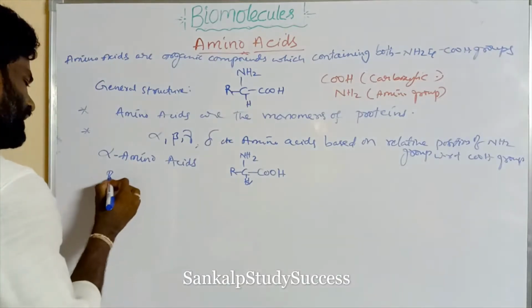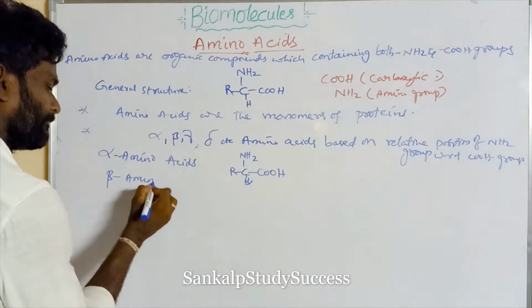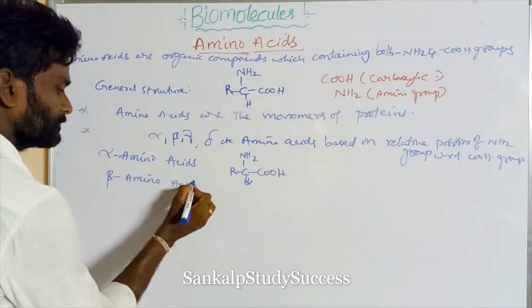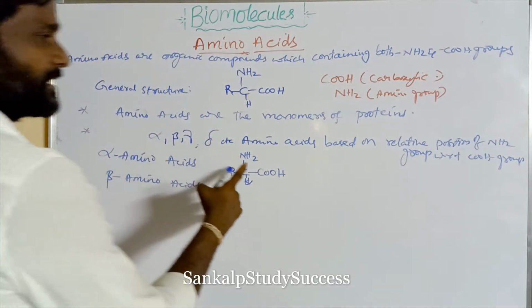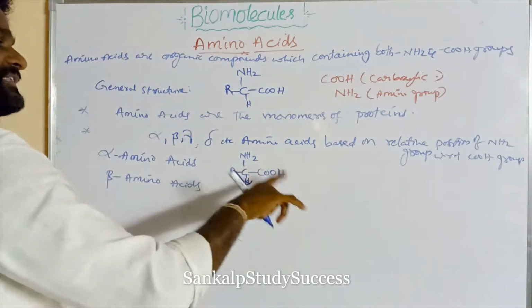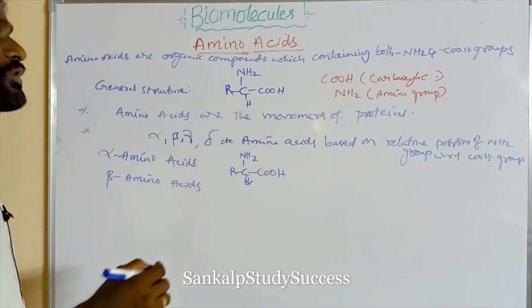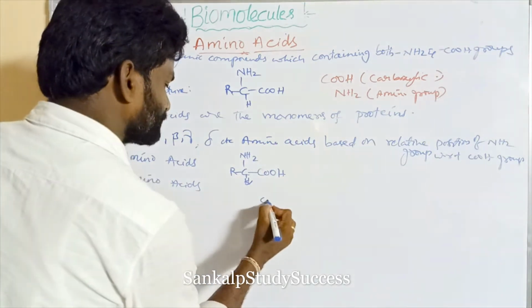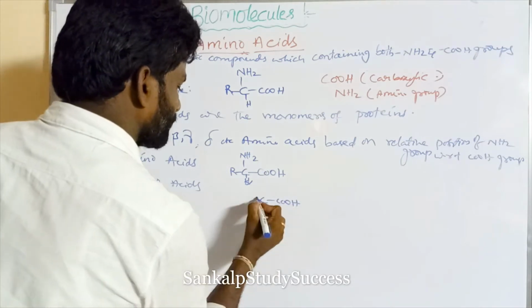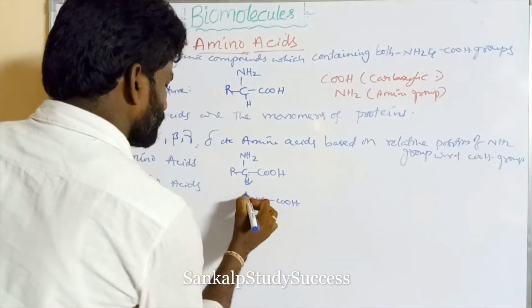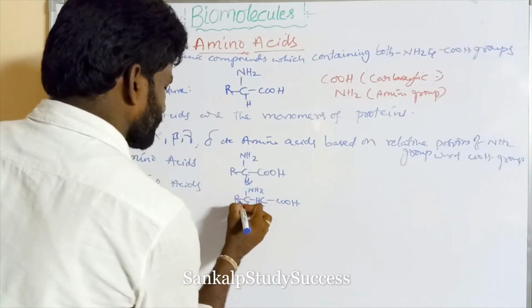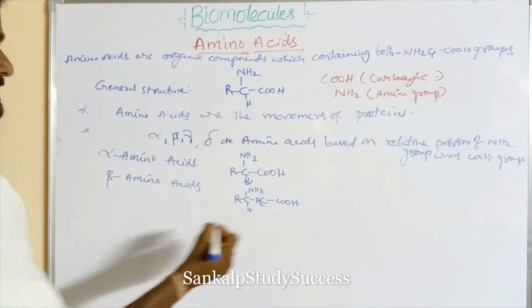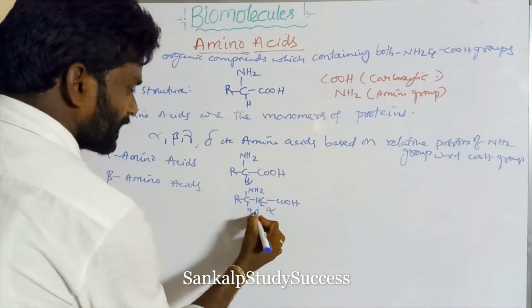Now beta amino acids. If the amino group is present on the beta carbon with respect to COOH, it is known as a beta amino acid. Here this is the alpha carbon, this is the beta carbon.